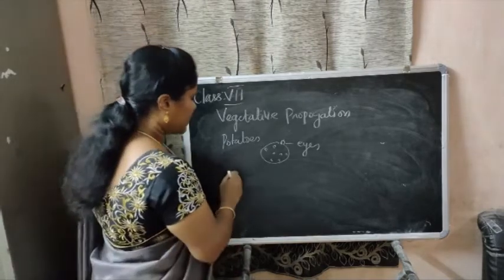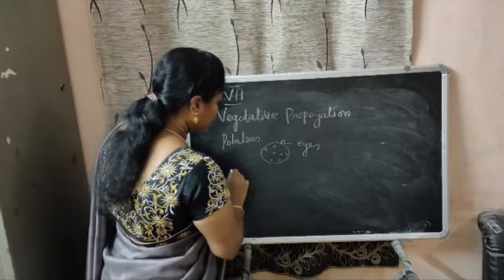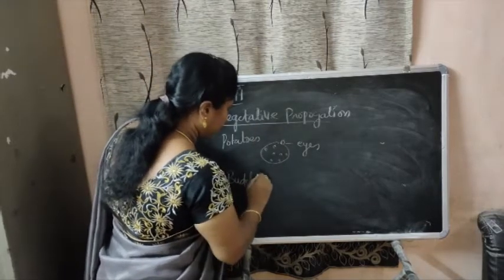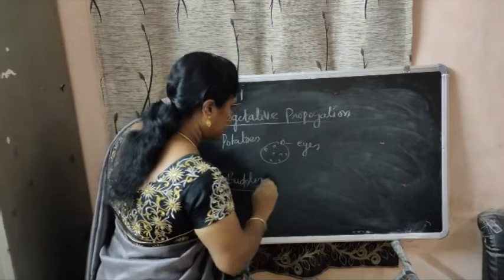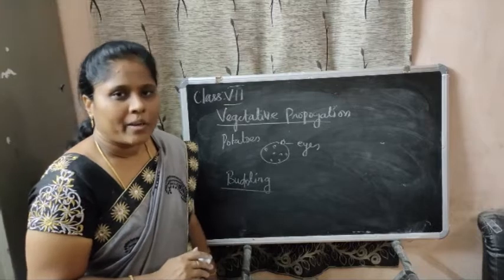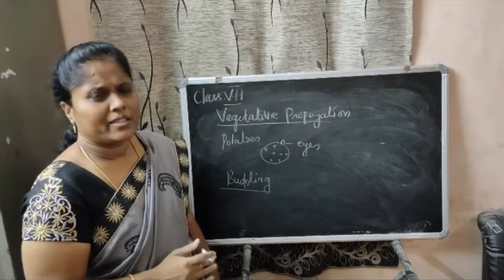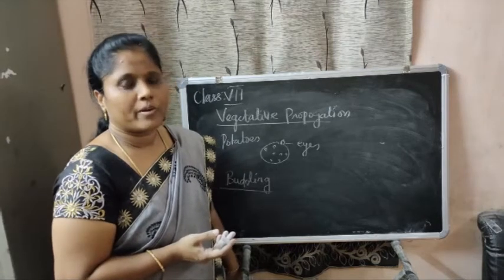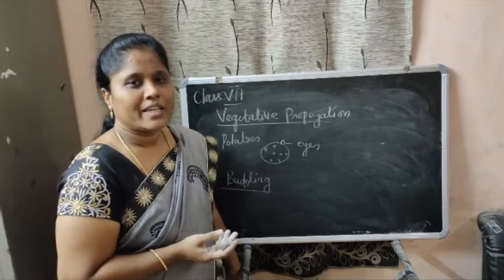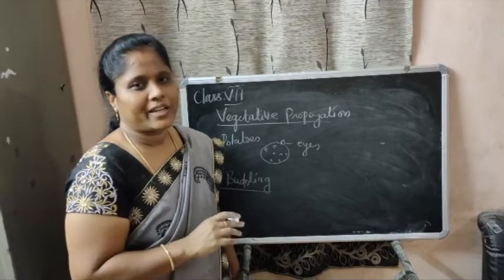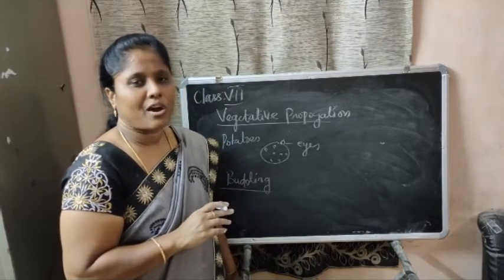So the next method is budding. The budding method is possible in yeast. You have already gone to a bakery shop, and you have seen the cakes and the breads. They are very soft in nature.